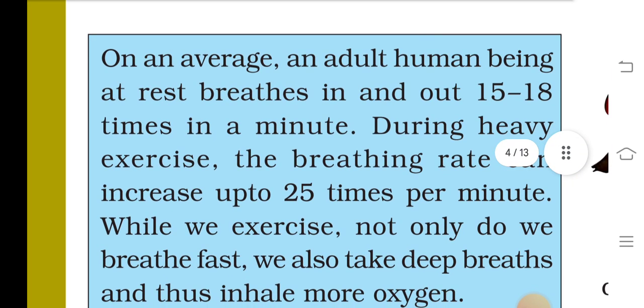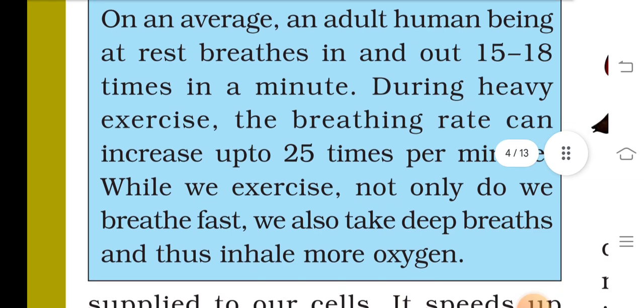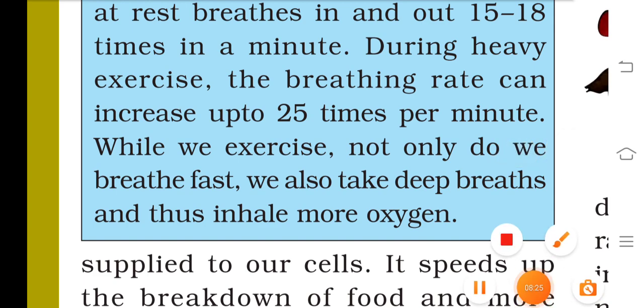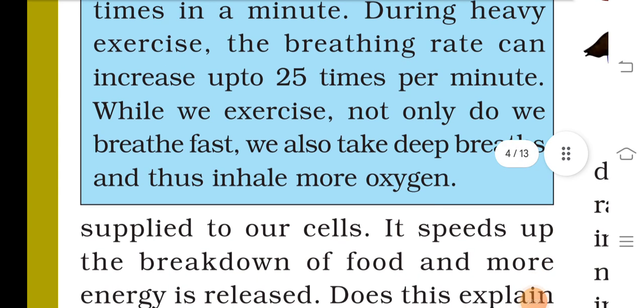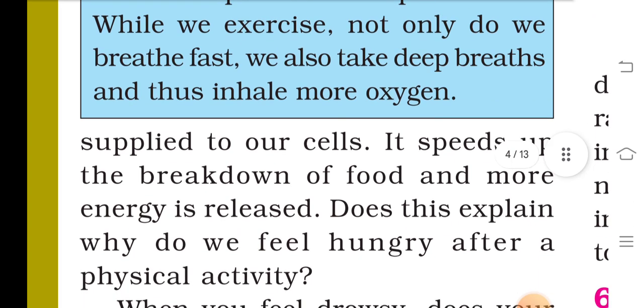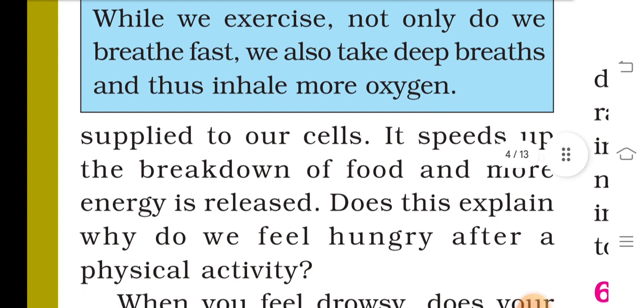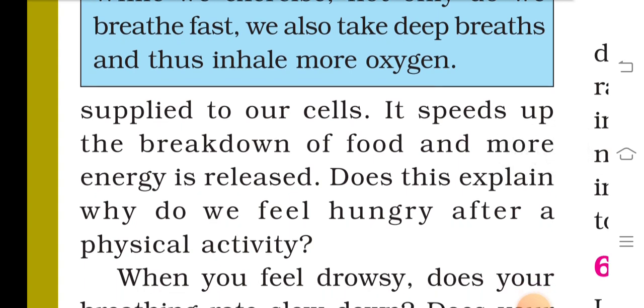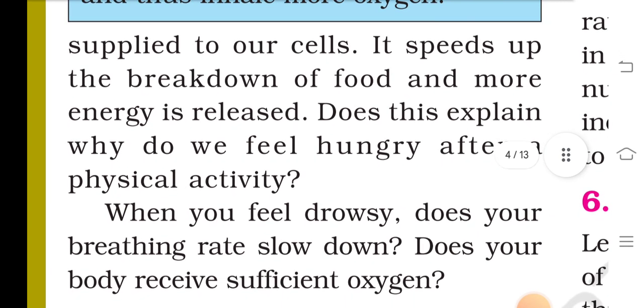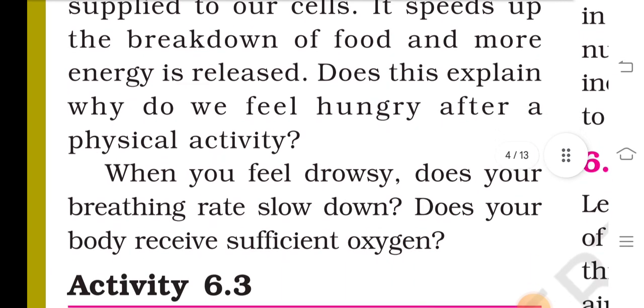On an average, an adult human being at rest breathes in and out 15 to 18 times in a minute. During heavy exercise, the breathing rate can increase up to 25 times per minute. While we exercise, not only do we breathe fast, we also take deep breaths and thus inhale more oxygen. More oxygen is supplied to our cells. It speeds up the breakdown of food and more energy is released.